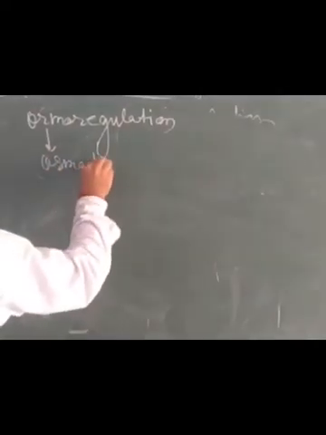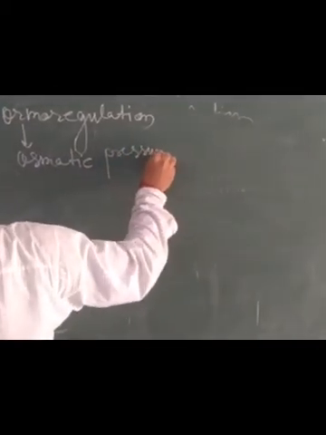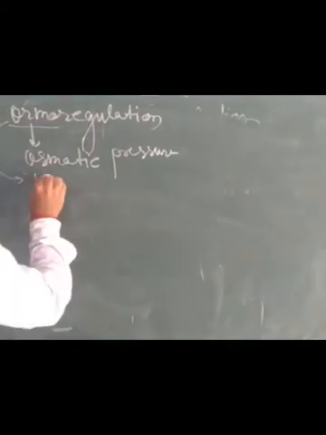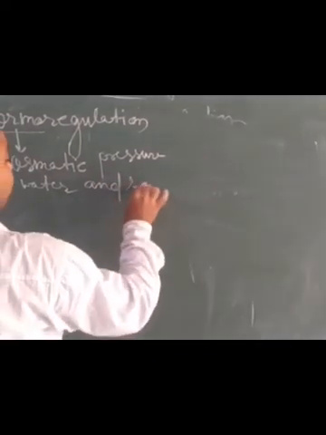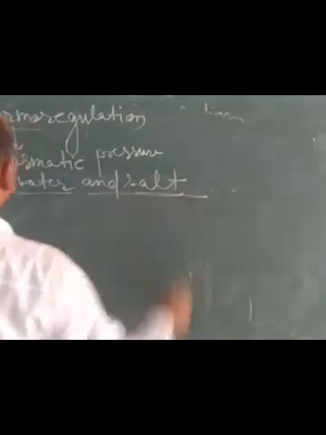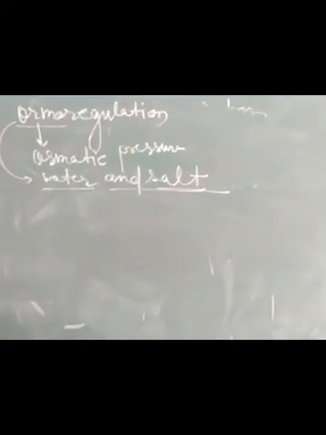It is the process by which water and salt balance is maintained by the kidney in our body. Through the osmoregulation process, the concentration of water and salt is maintained in our body.